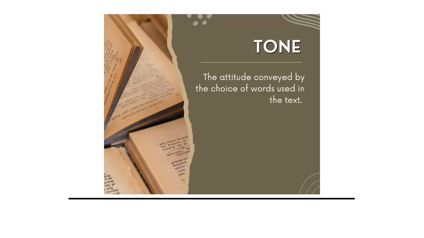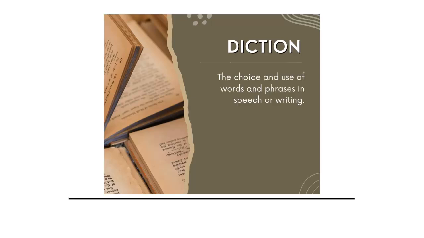The tone is the attitude conveyed by the text, the use of words, like killed versus slaughtered, right? One of those has a much more intense emphasis on the method of death compared to the other. That can really influence the text. You could look at a word and determine why did the author choose to use this word versus another word that means the exact same thing. How does that influence how you're feeling when you read the tone or read the text?